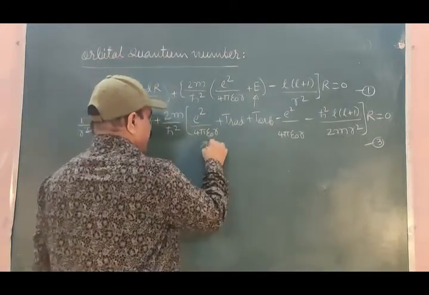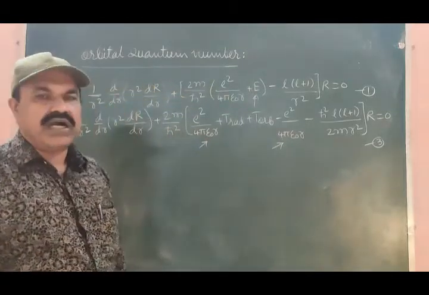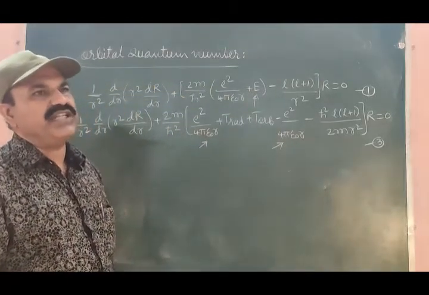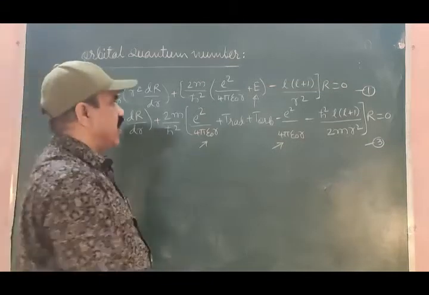Let us observe this and this term. These two terms are identical and opposite, and therefore they cancel each other.